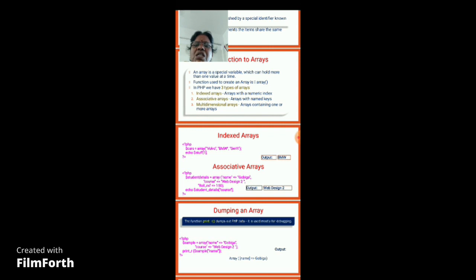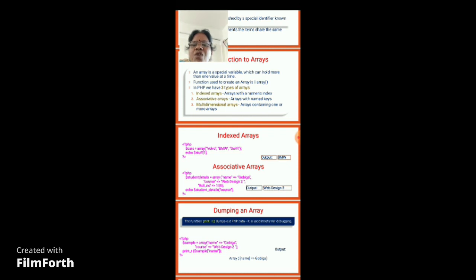So name, course and roll number are called named keys, and Gopika, web design 2 and 150 are called values. In the first example only values are given, whereas in the second example we have the key and value pair in the same variable, same data.